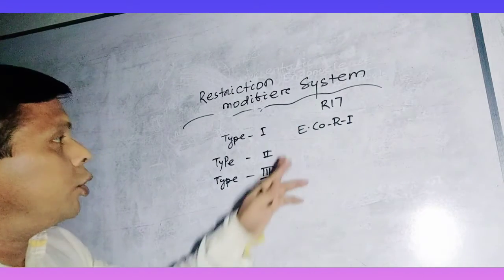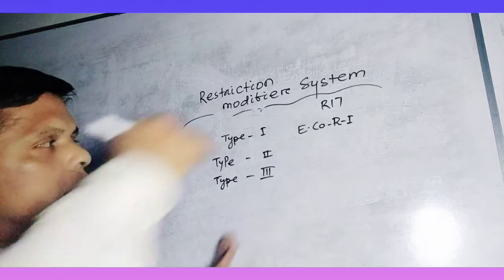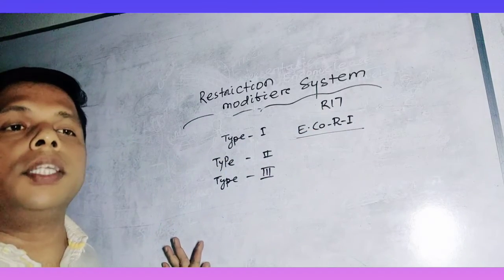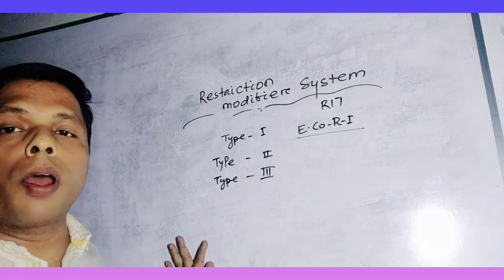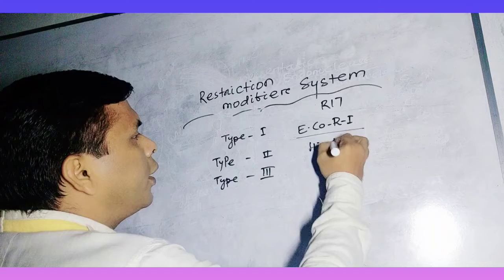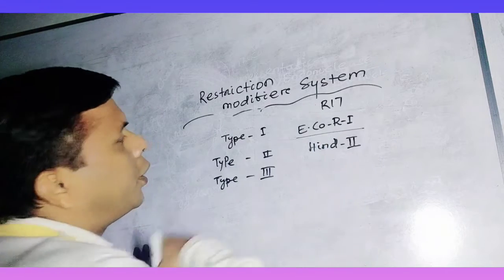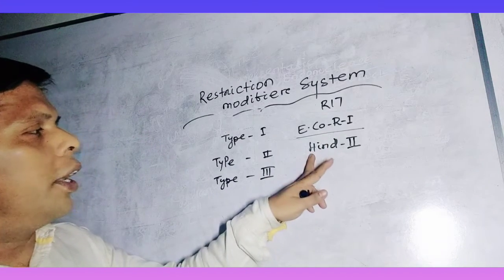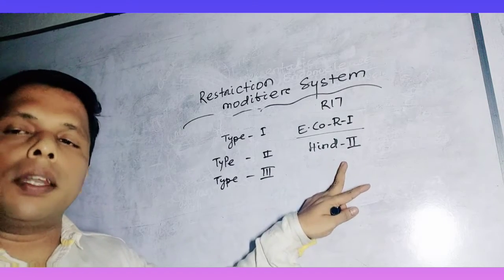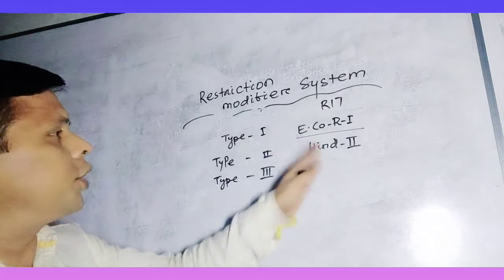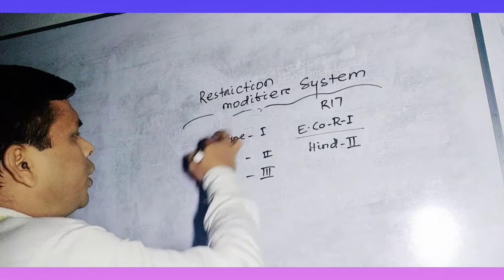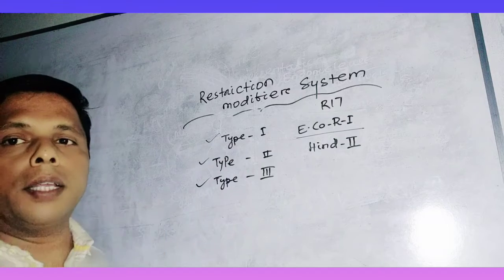The first restriction endonuclease discovered from bacteria is known as HindII. Haemophilus influenzae, and d belongs to the strain. So this is the first restriction endonuclease, remember.